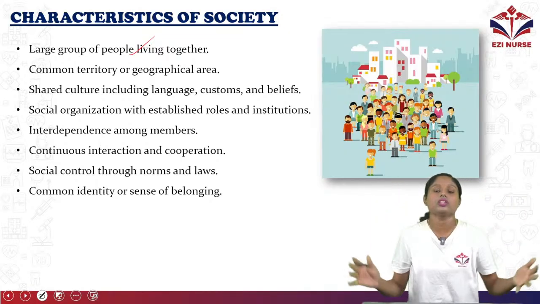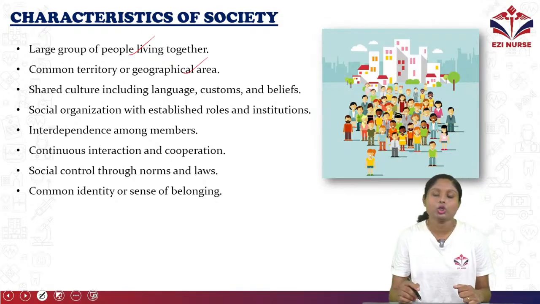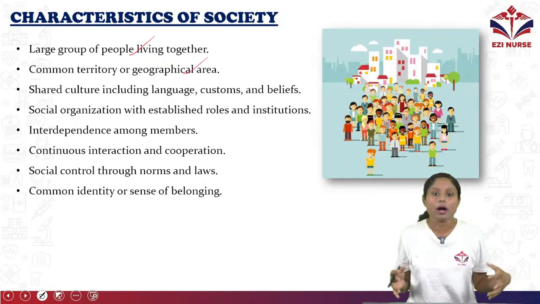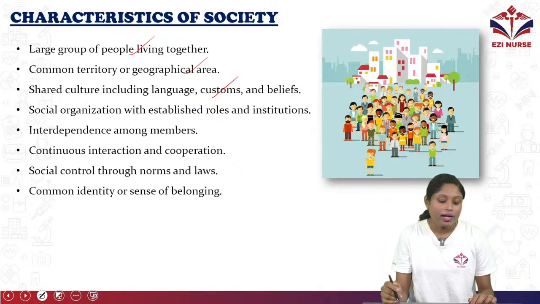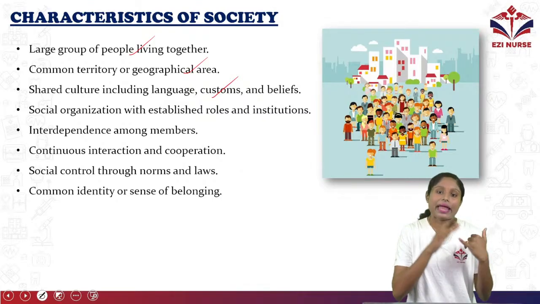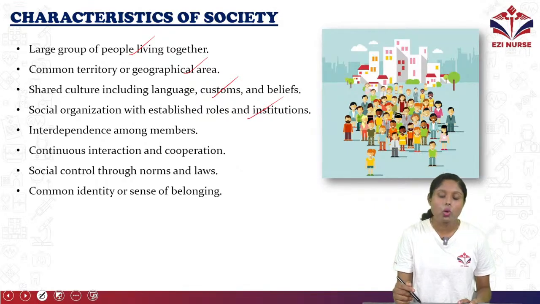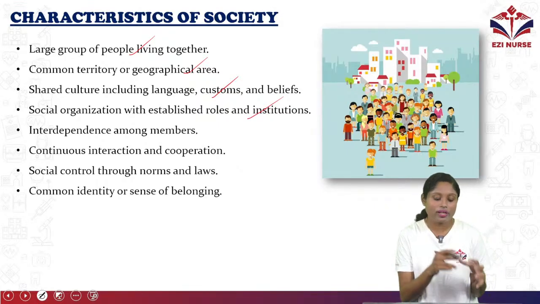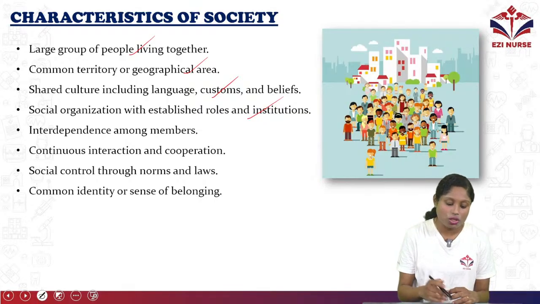So society means a large group of people living together. Common territory or geographical area. So they have a common boundary or territory or a geographical area. Shared culture including language, customs and beliefs. So they'll have the same language, customs and beliefs. Social organization with established roles and institutions. So their organization is mainly with established roles and institutions.